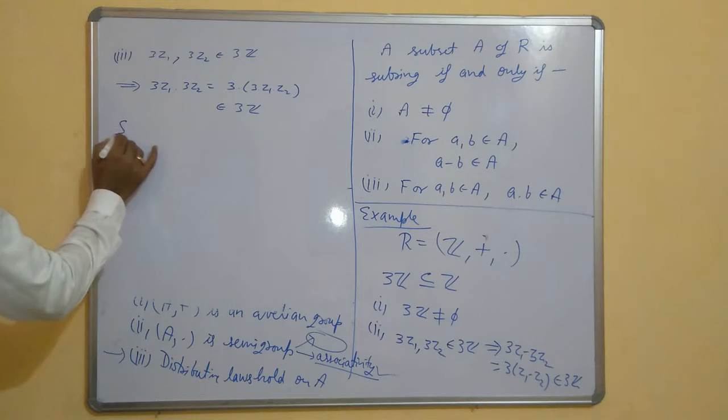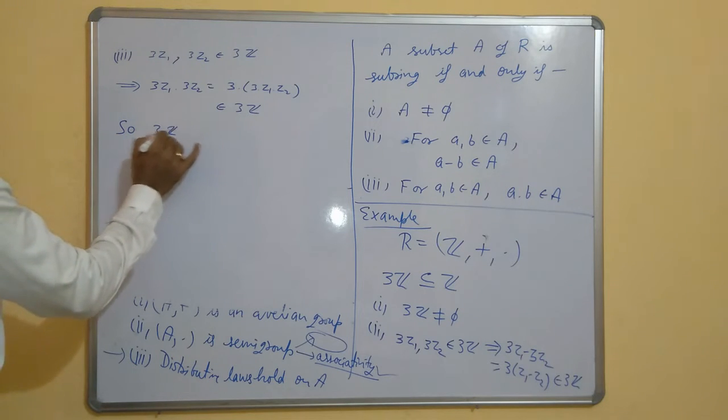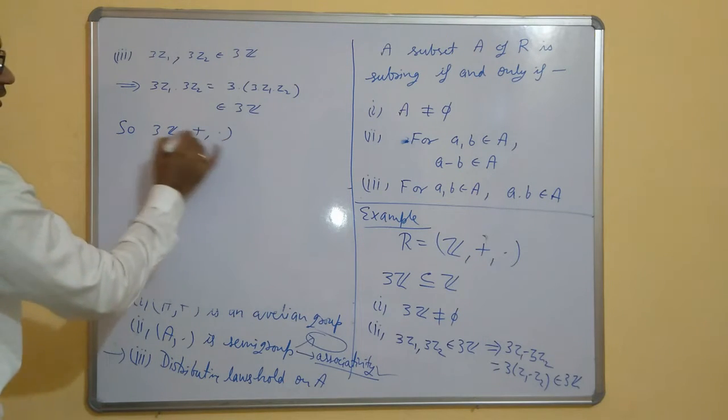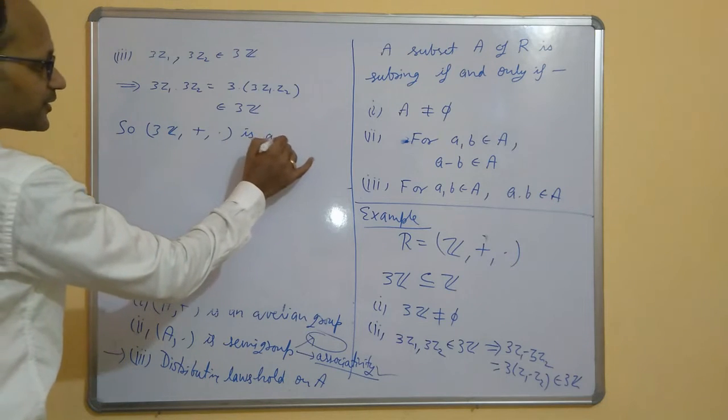So 3Z with respect to plus and dot is a subring.